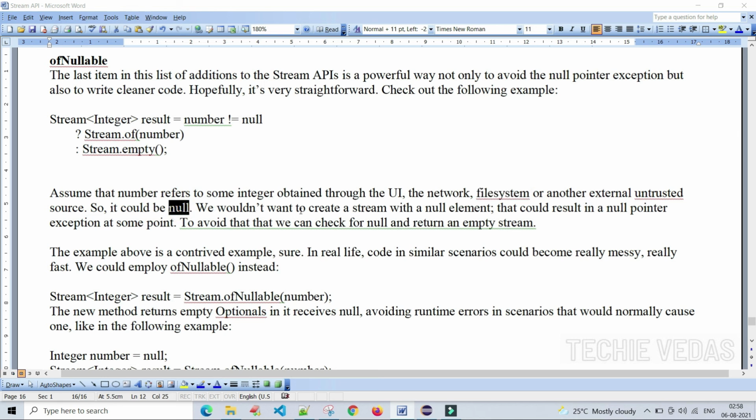We wouldn't want to create the stream with the null element. See here, we are creating the stream with the number, but unfortunately we got the number as null. So we don't want to create a stream with the null value, the null element, as that could result in the null pointer exception at some point. To avoid that, we can check for null and return an empty stream. That is why we are checking here.